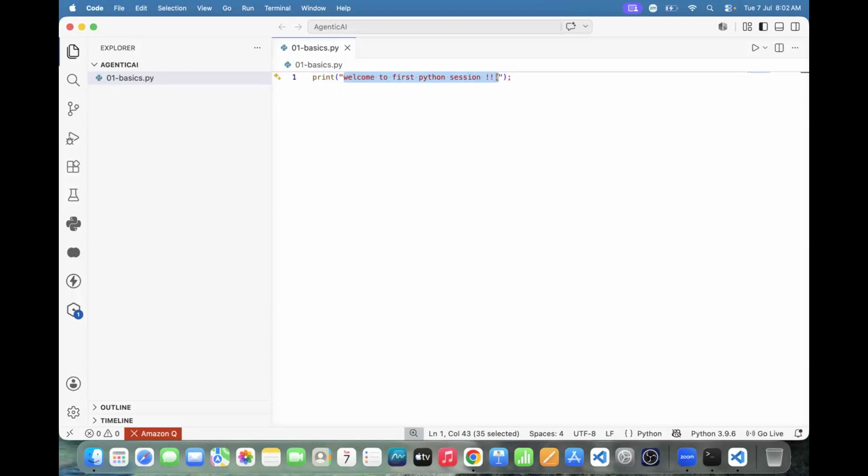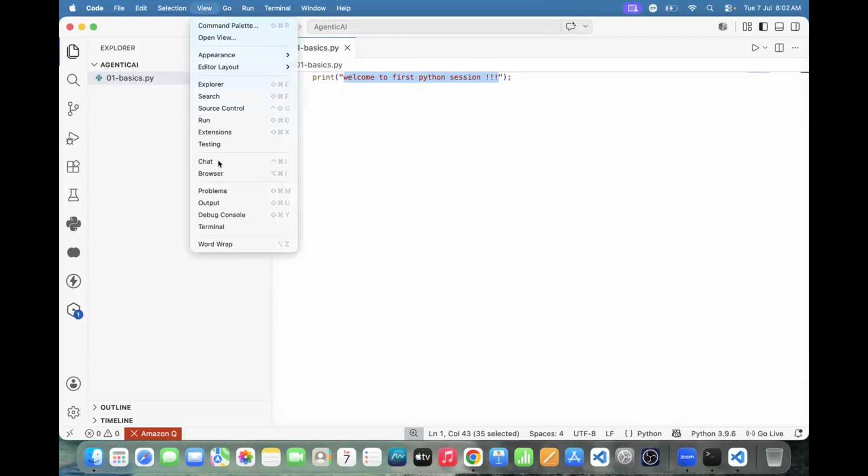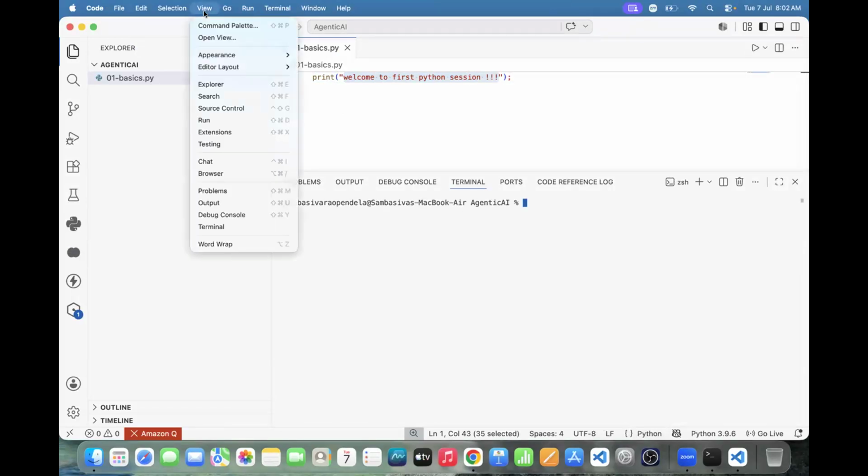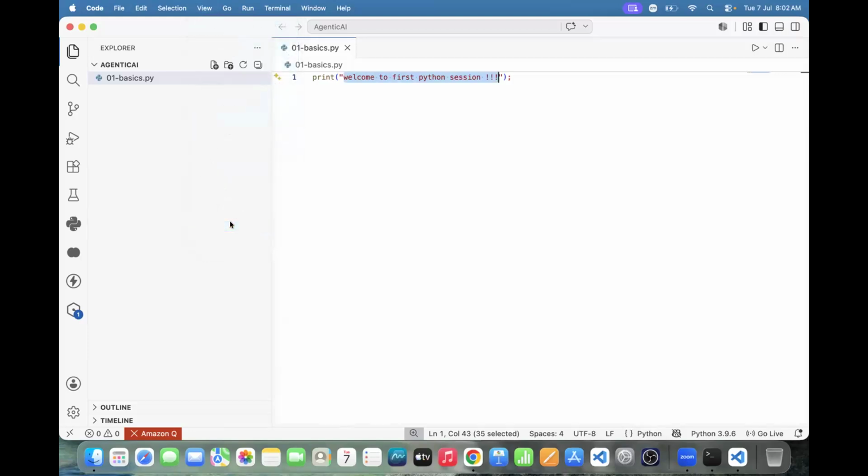How to open the terminal? Go to View, then Terminal. Simply we need to go to the view and open the terminal.